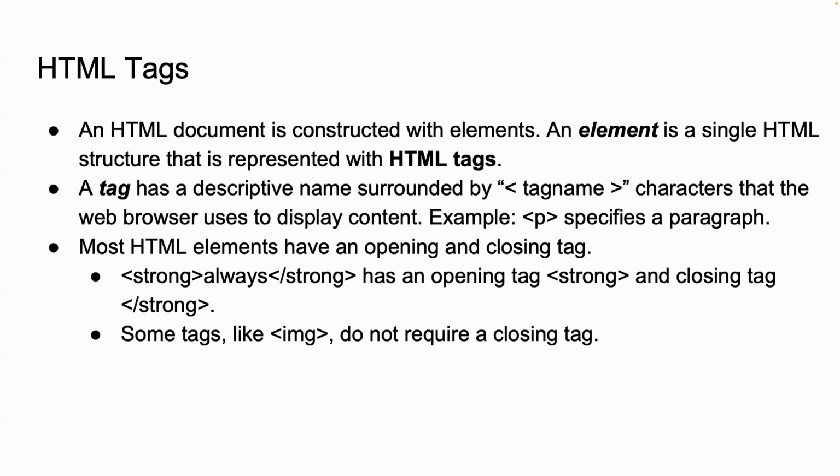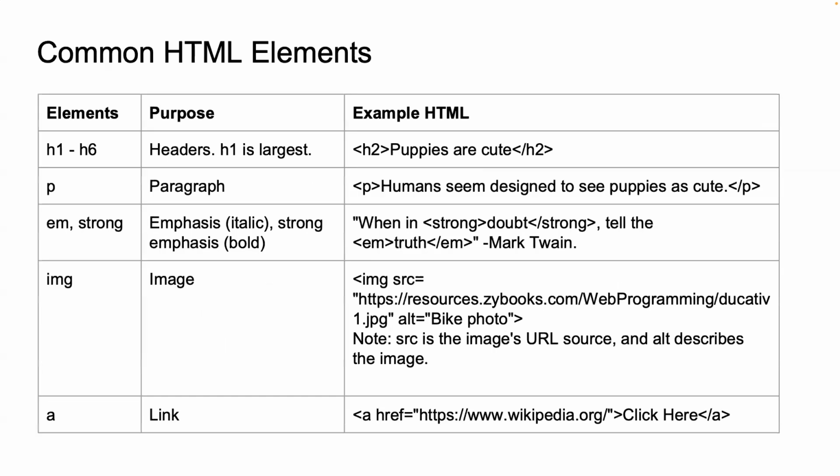Not all tags need a closing pair. Some tags are self-closing, meaning they don't wrap around content but still define an element. A common example is the image tag, or IMG tag, used to display images. It doesn't need to wrap around anything since it's self-contained. Self-closing tags are like single-use items. They do the job without needing a partner. HTML elements are the building blocks of a web page. By using different elements, we can create structured, readable, and interactive content.